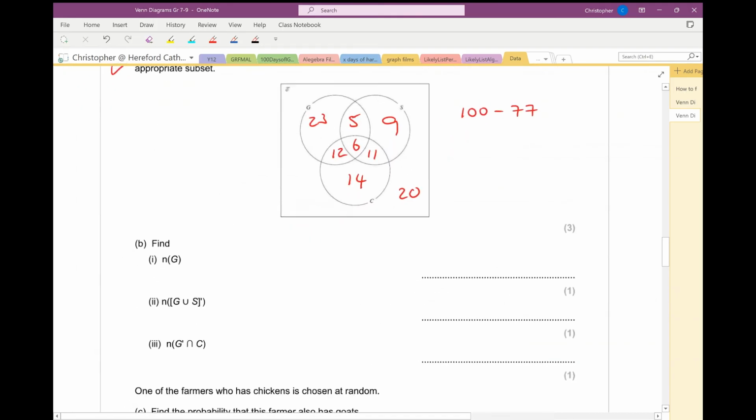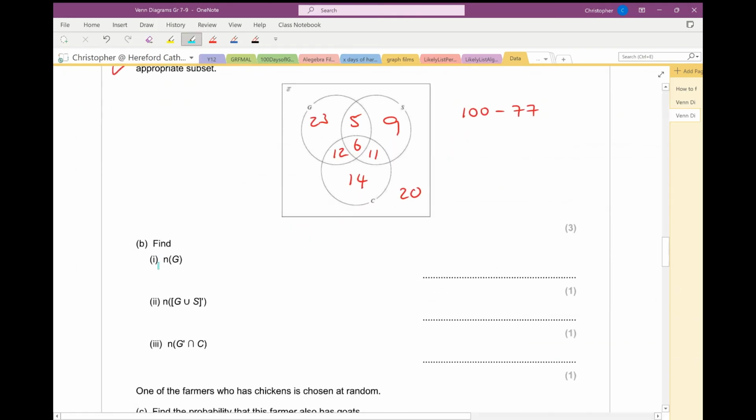Find the number of farmers who have goats. Well, don't just write the 23, because that's the number who have only goats. There are actually 23 plus 5, 28, plus the 12 is 40. There are actually 46 farmers who have goats.